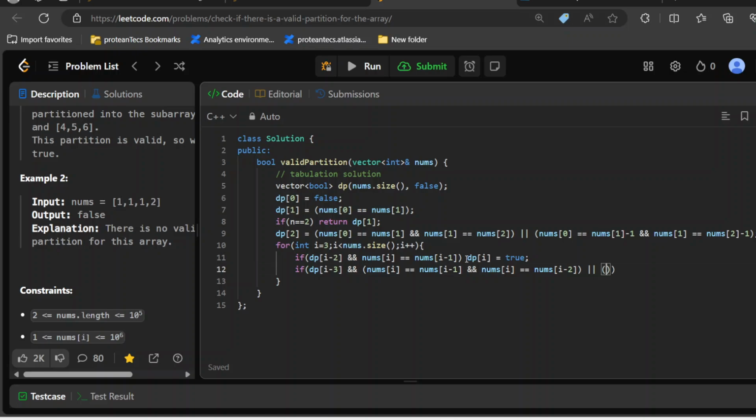The other condition: nums of I is equal to nums of I minus 1 plus 1, and nums of I is equal to nums of I minus 2 plus 2.